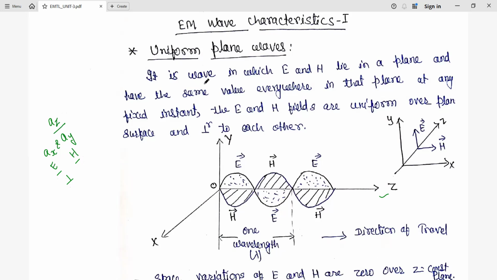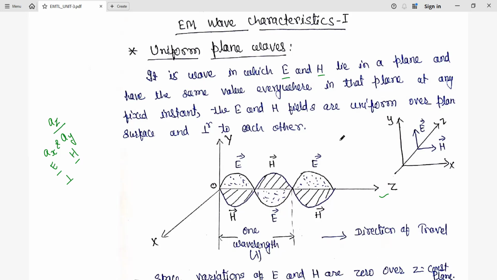So finally, the wave in which the electric field and magnetic field lie in a plane and have the same magnitude everywhere in that plane for a particular instant of time is called the uniform plane wave. And here they are perpendicular to each other, so that is orthogonality. How will you define the uniform plane wave?